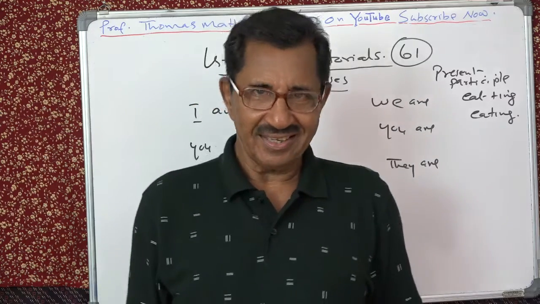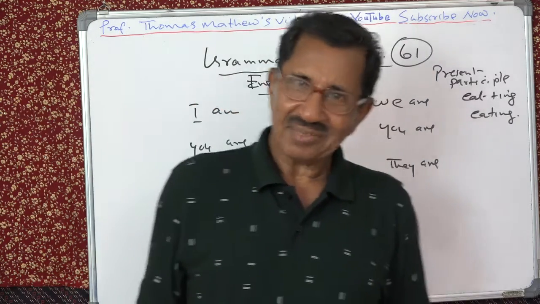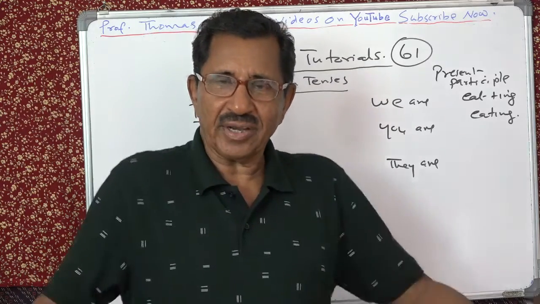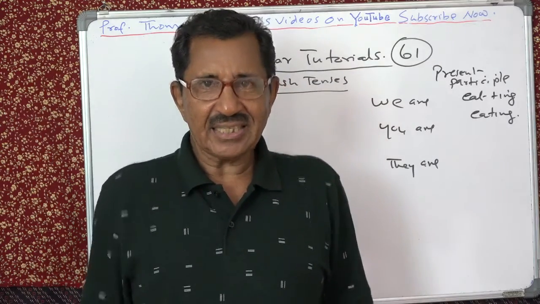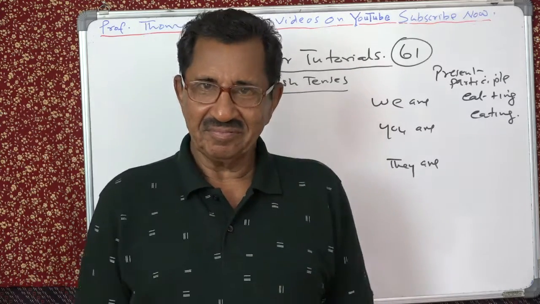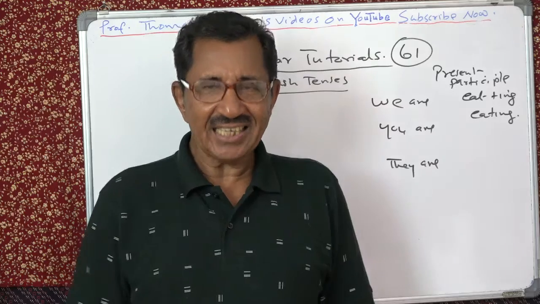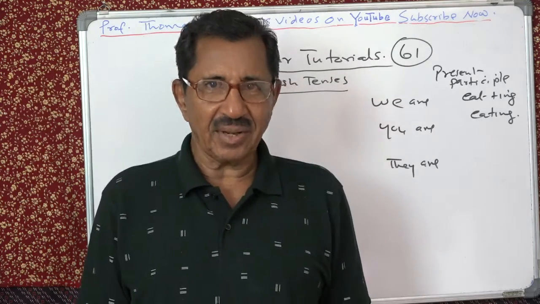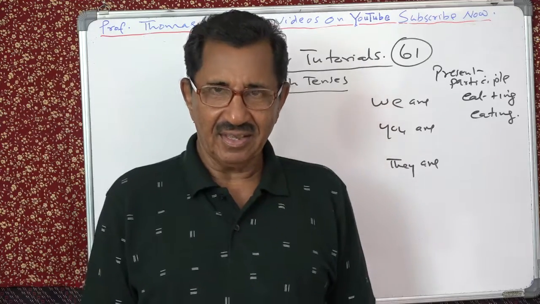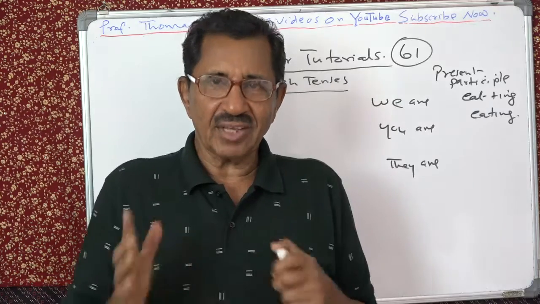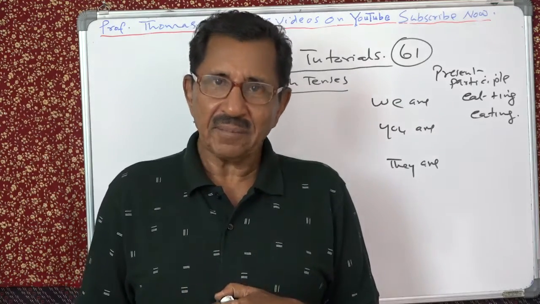Are you sleeping? Work, working; walk, walking; talk, talking; sing, singing; fight, fighting; listen; study, studying; weep, weeping; cry, crying; smile, smiling; laugh, laughing. So you add ing to your verb, then you will get the form called the present participle.